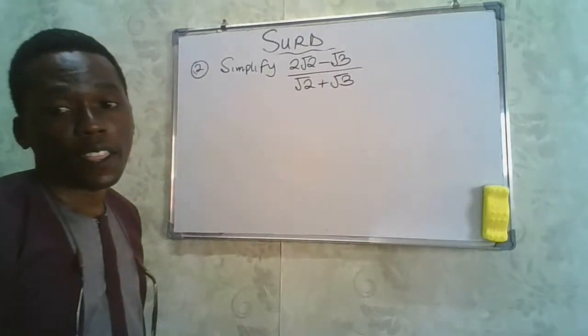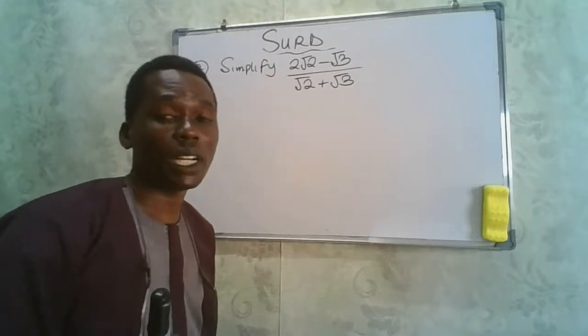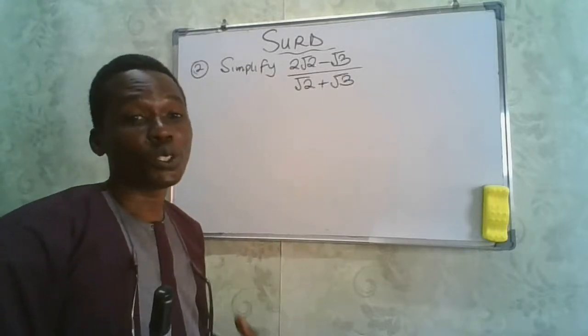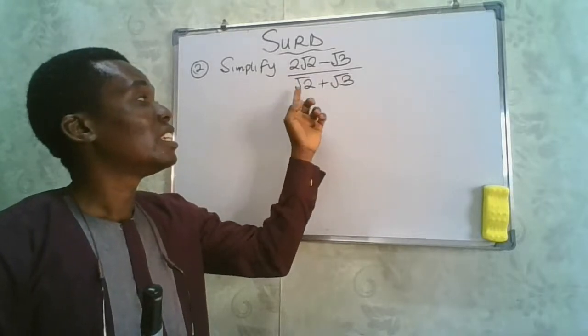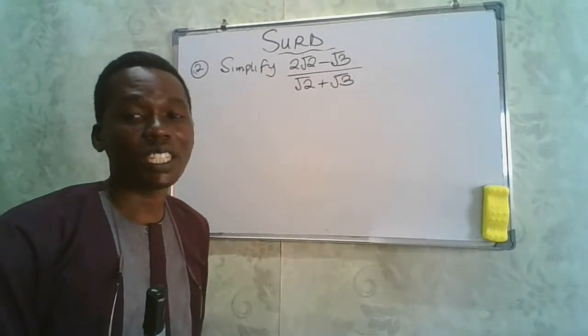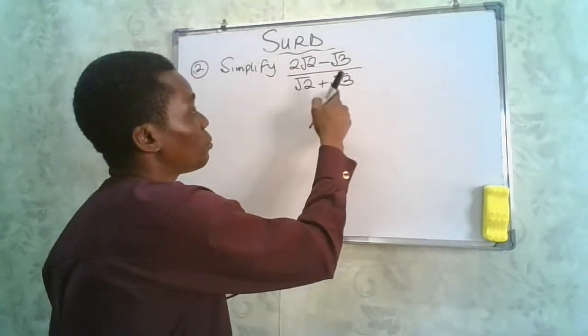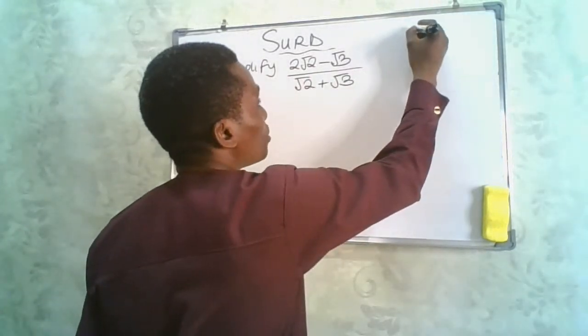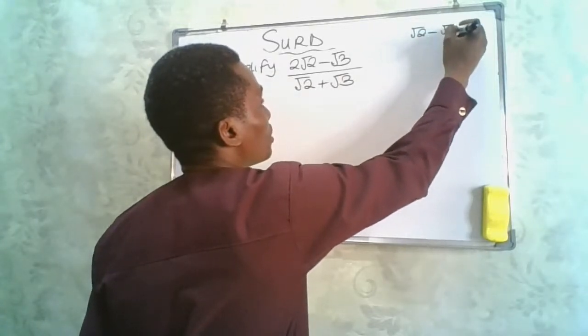3. Now, if you look at that question very well, you will come to see that this question requires that we find the conjugate of the surd, because the only way we can rationalize this is to find the conjugate of the denominator. Now, the conjugate of root 2 plus root 3, remember, it will be what? Root 2 minus root what? 3.